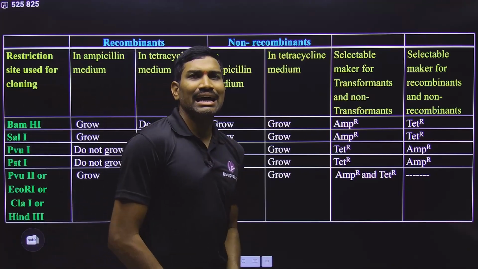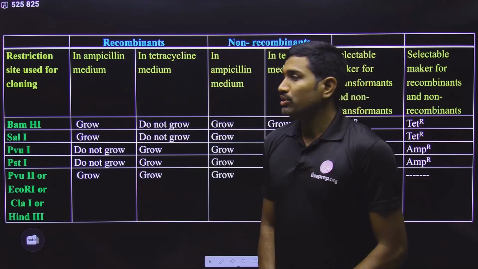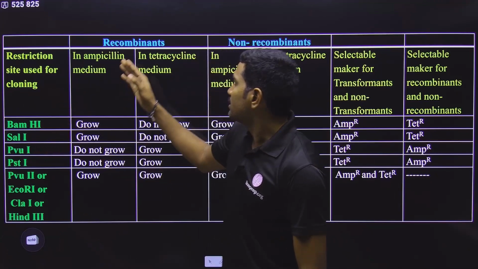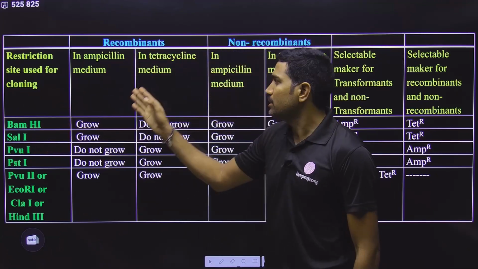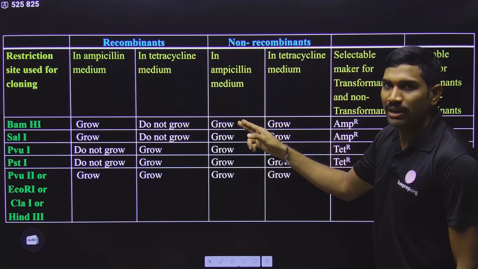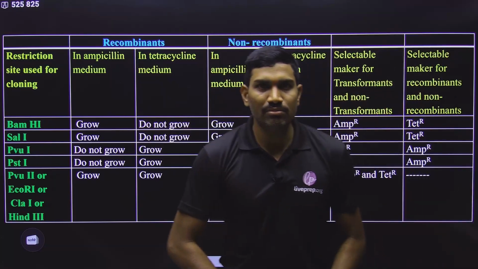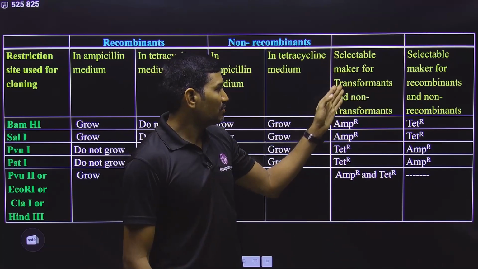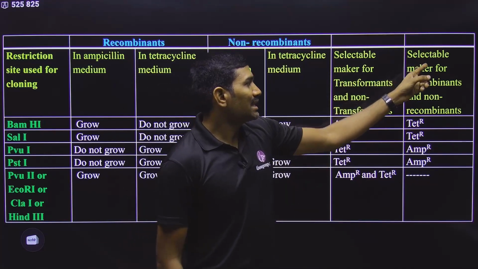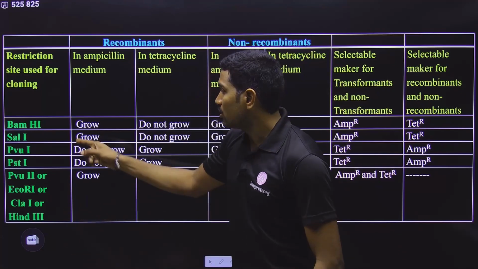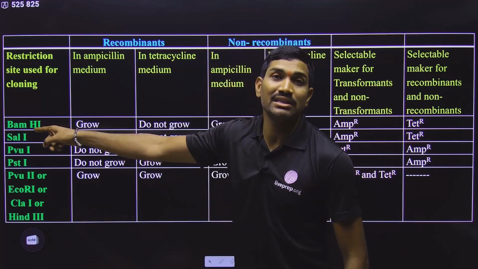So here I have given different questions. You need to understand: if the gene of interest is introduced at BamHI, then can recombinants grow in ampicillin medium? Can they grow in tetracycline medium? Can non-recombinants grow in ampicillin medium? Can they grow in tetracycline medium? Then what is the selectable marker to distinguish between transformant and non-transformant? What is the selectable marker to distinguish between recombinant and non-recombinant? These are all the questions with respect to the BamHI site.